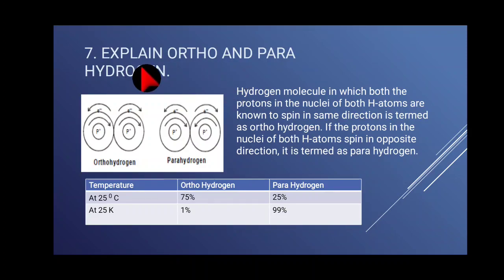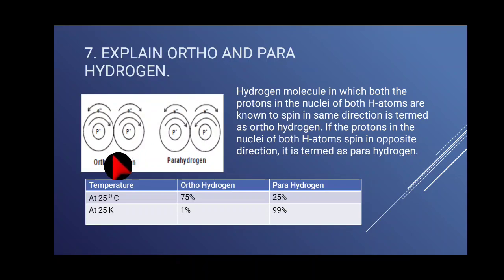Question number 7. Explain ortho and para hydrogen. Here I have given the diagram.